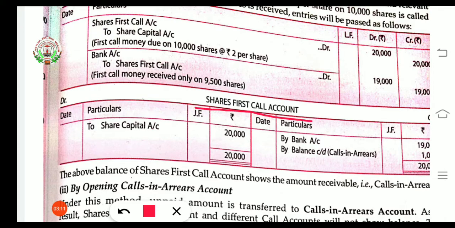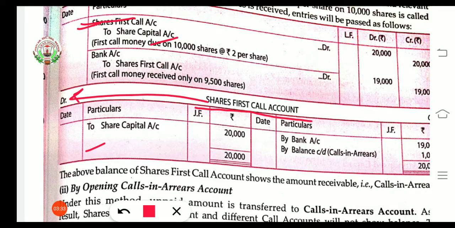Which account are we making? The share first call account. In the journal entry, share first call account has been debited to share capital. So on the debit side we will write to share capital account.